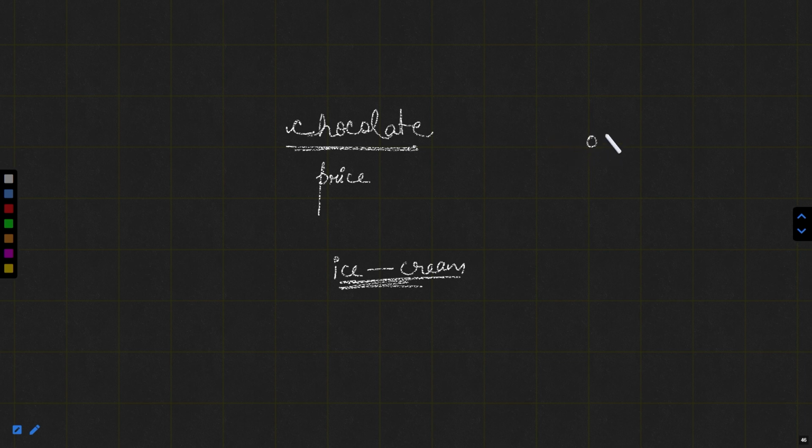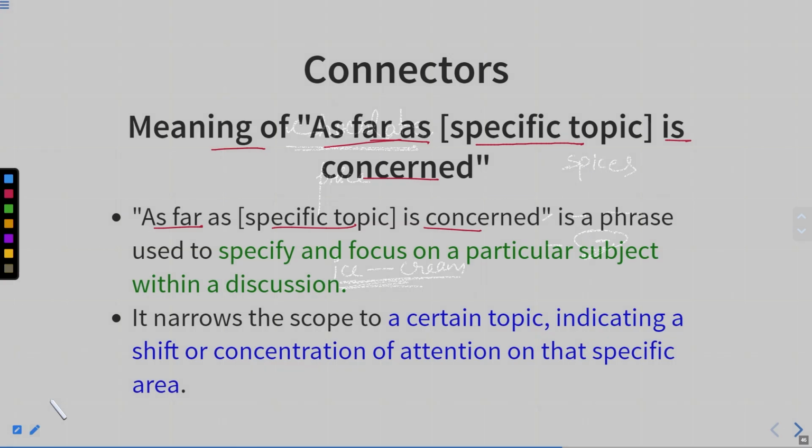Suppose you have seen some spices. You can see some spices in front of you. You know that this is clove, this is cardamom, this is turmeric, this is chili powder, but something which is kept here, you don't know about this. So as far as this is concerned, I don't know the name. So this is how we can use as far as is concerned.